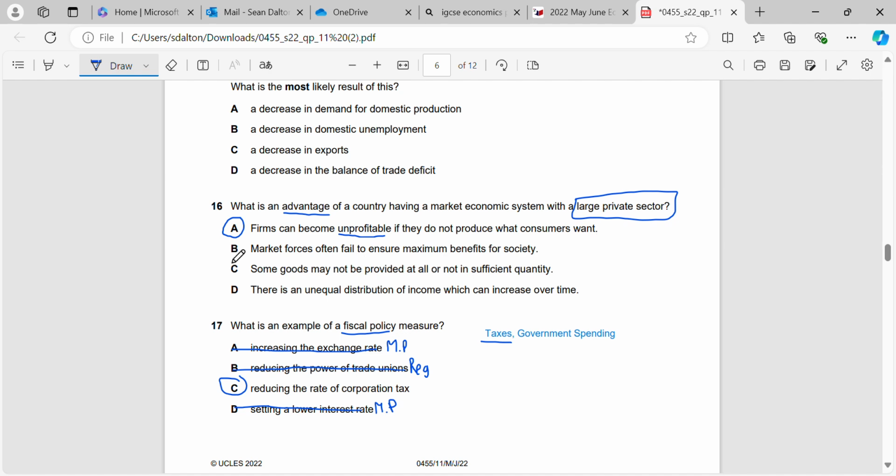So all the other options here are incorrect. Market forces often fail to ensure maximum benefits for society. That's a disadvantage, not an advantage. Goods will not be provided at all or in sufficient quantity. What are we talking about here? We're talking about public goods, for example, that won't be provided at all. That's another disadvantage, not an advantage. And there's an unequal distribution of income. Same thing. That's another disadvantage.